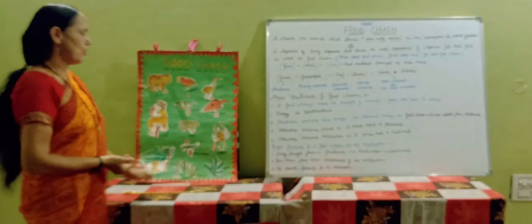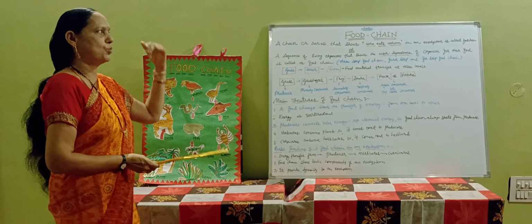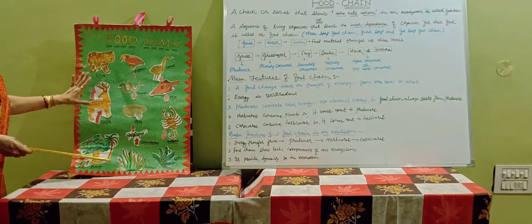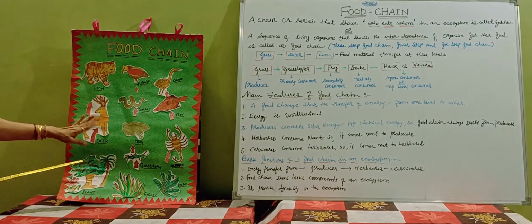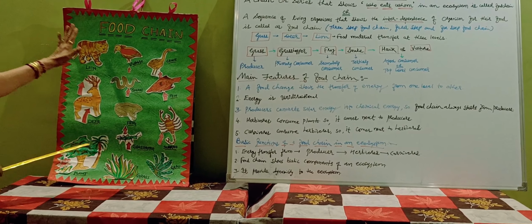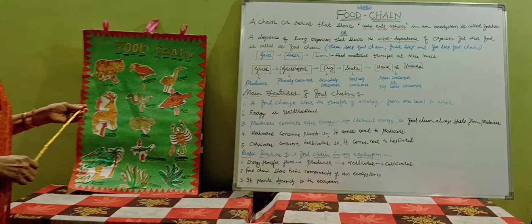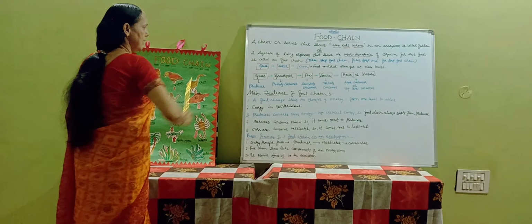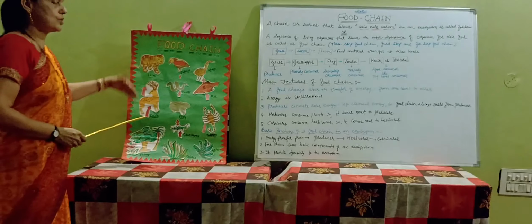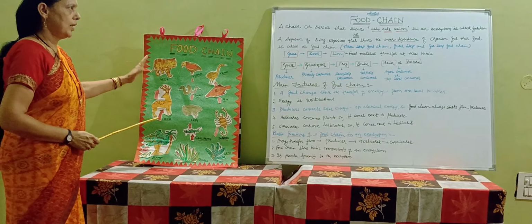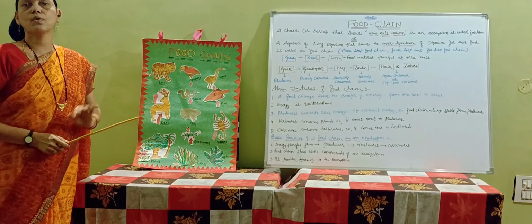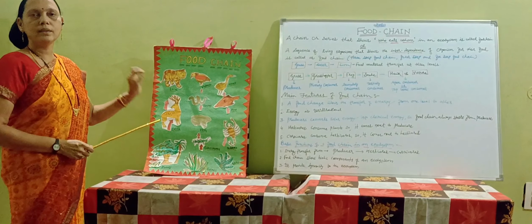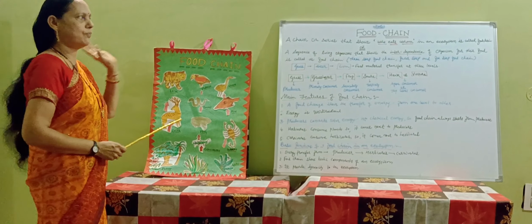So just have a look at the food chain. What is meant by food chain? Food chain means that each and every species is interdependent on each other for food. That chain is called the food chain. A chain or series that shows who eats whom in an ecosystem is called the food chain.